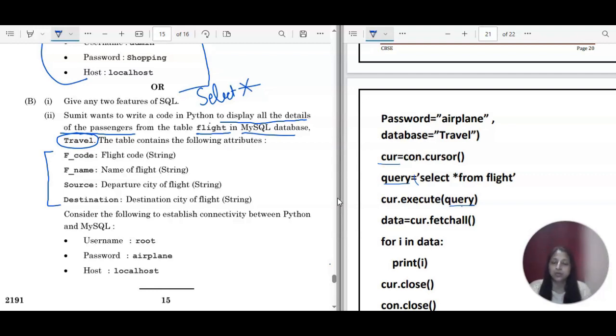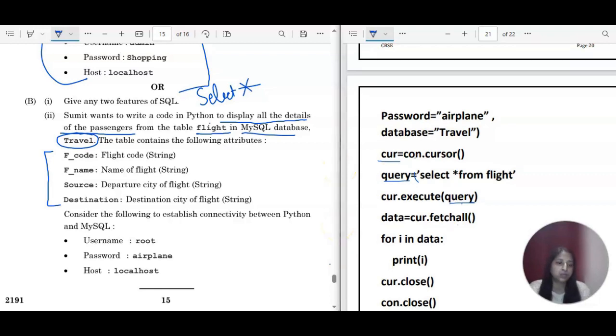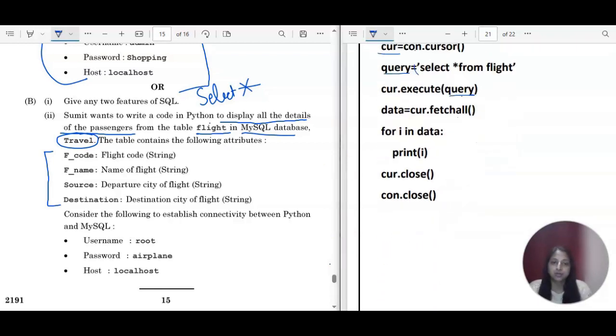Then data is equal to cursor.fetchall, because it is going to work with multiple data. So fetchall, right? And then you have to display all the fields in a new line. So you have for loop, for i in data. Data is actually having all the records, and then you are printing it. So print i. Then you have to close the cursor object also, cursor.close, and then you have to close the connection object, that is connection.close.